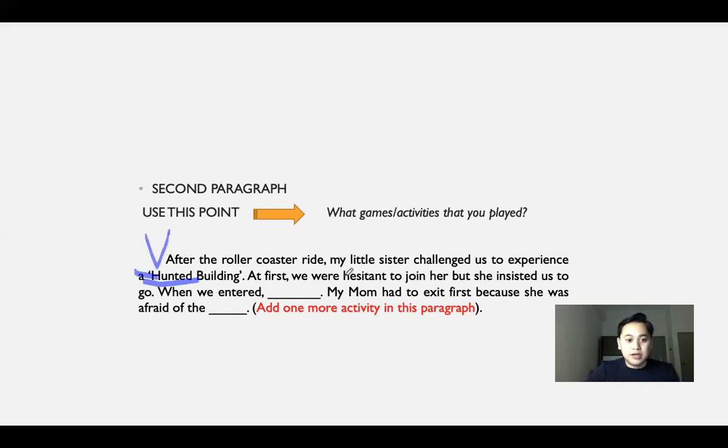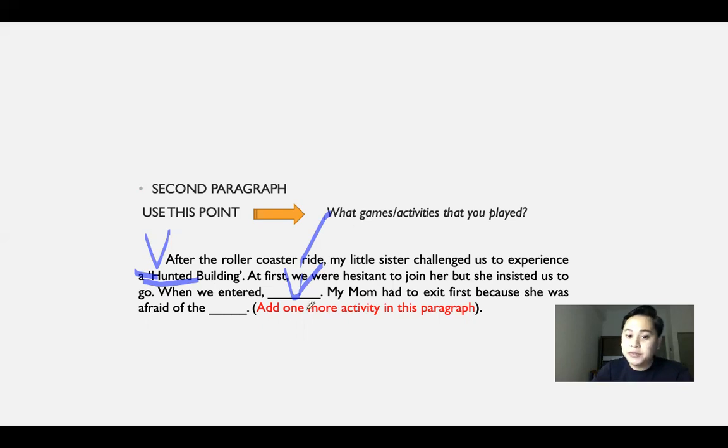Haunted building. At first, we were hesitant to join her, but she insisted that we go. When we entered what? Please finish this sentence with your own idea. My mom had to exit first because she was afraid of the what? So what was the thing that she was afraid of?